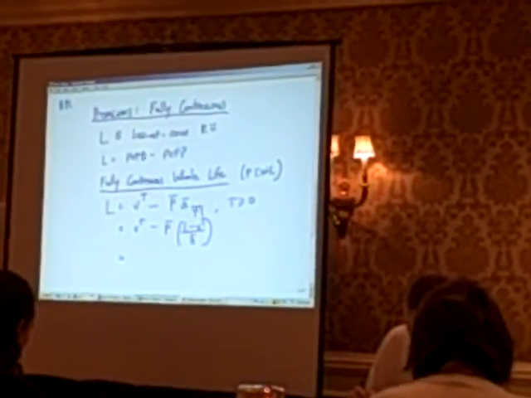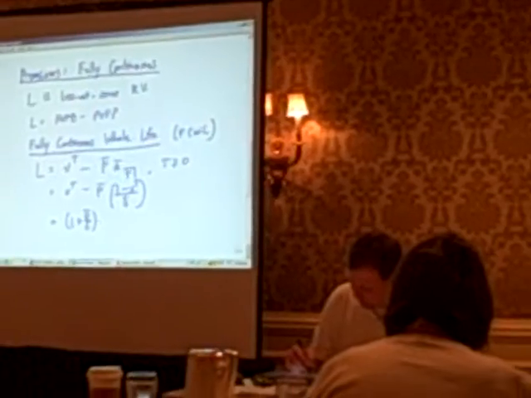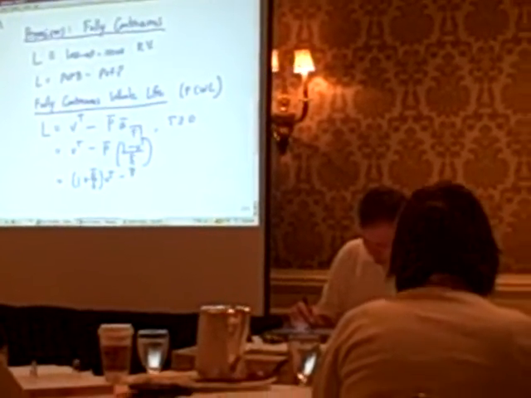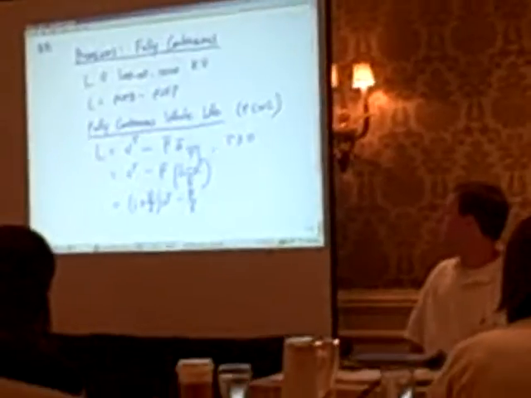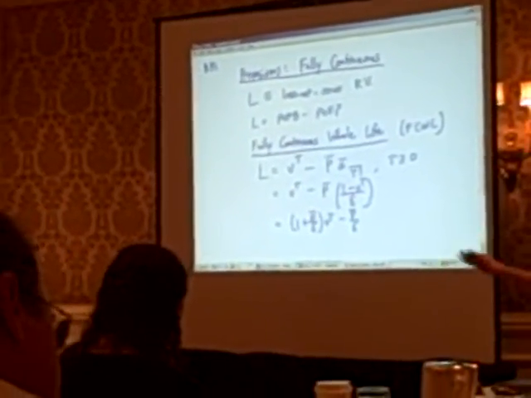So I can rearrange terms and I get this. So now I can use that to take the variance.